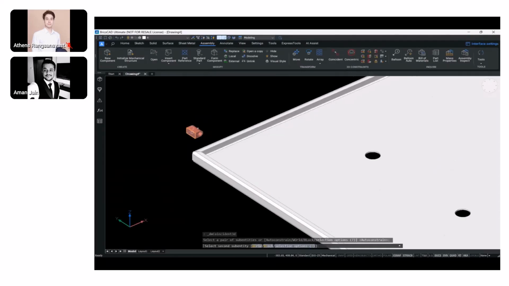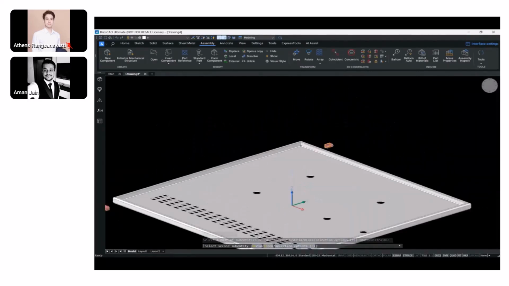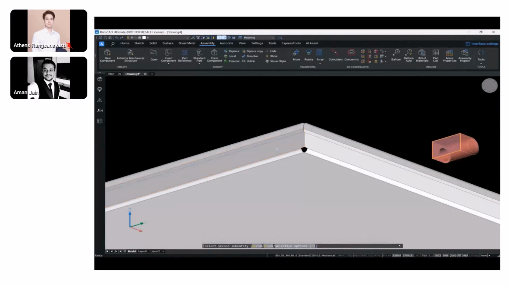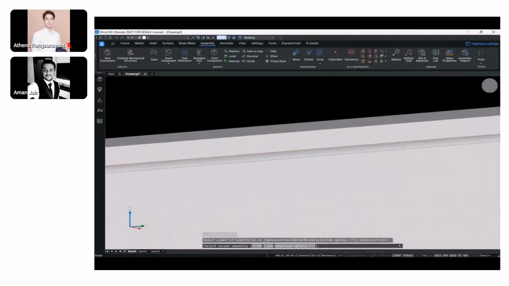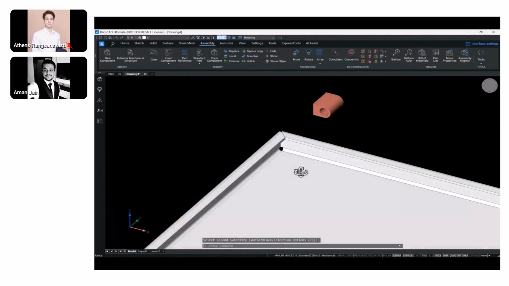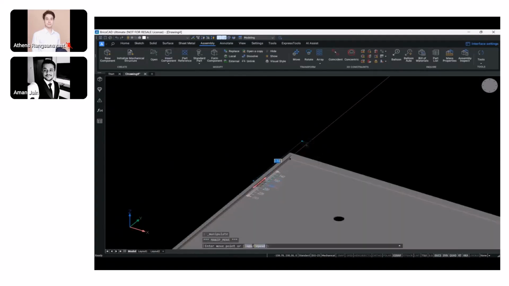So I'm selecting this face and using a coincident constraint, which will make these planes coincident with one another. I can use the same constraint once again for the top face of the hinge and the bottom face of the door body where this hinge is going to be placed, right? So that constrains it completely in terms of the position.